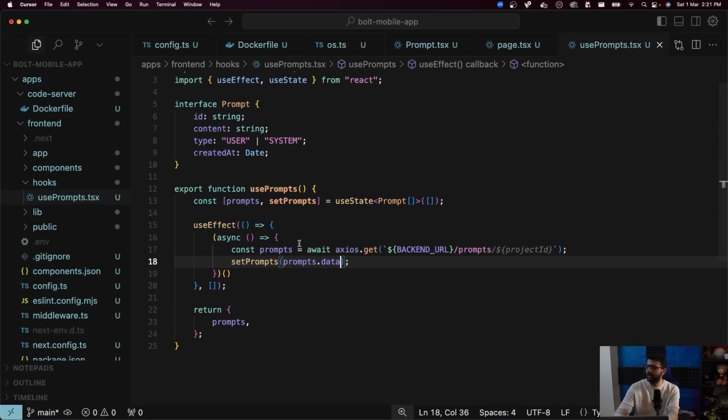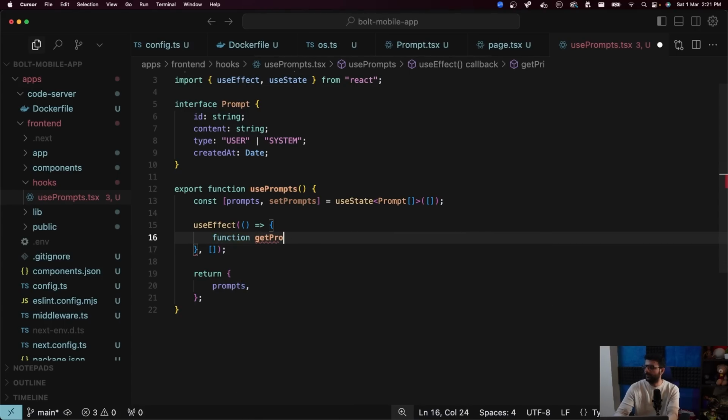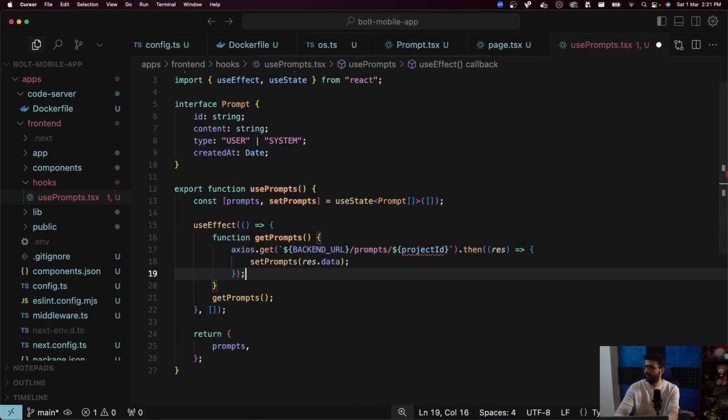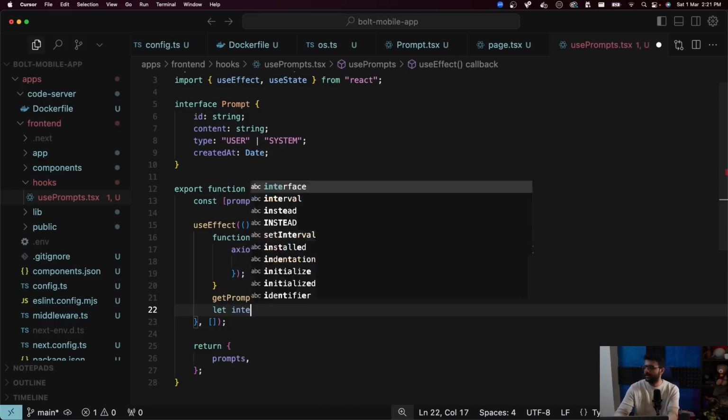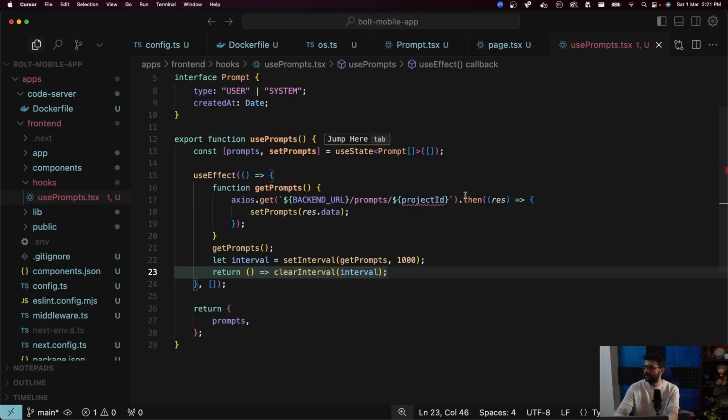And let me also keep polling this every 5 seconds. So function get prompts is this. Call get prompts, also do a let interval equal to this thing and return clear interval. Perfect. Project ID should come as an input. Perfect. That should return you all the prompts.